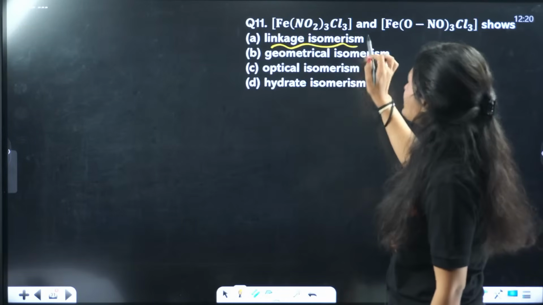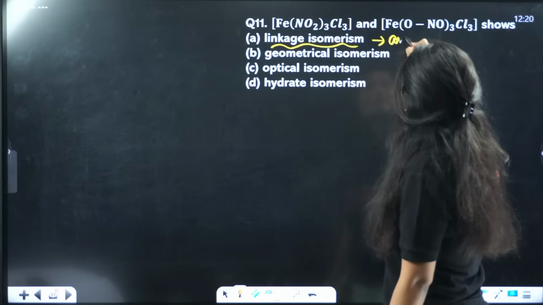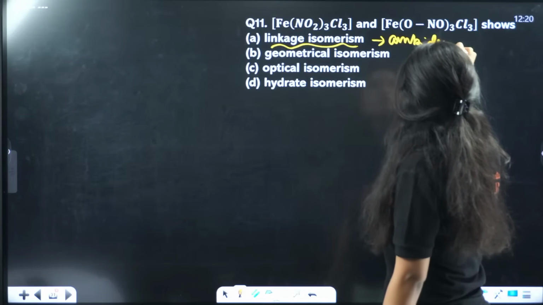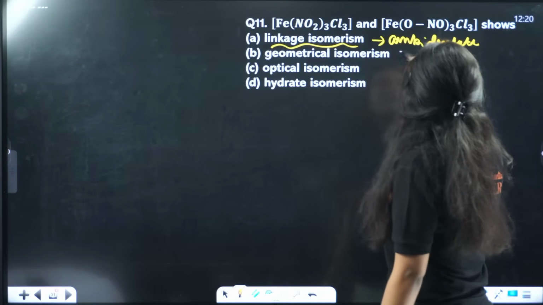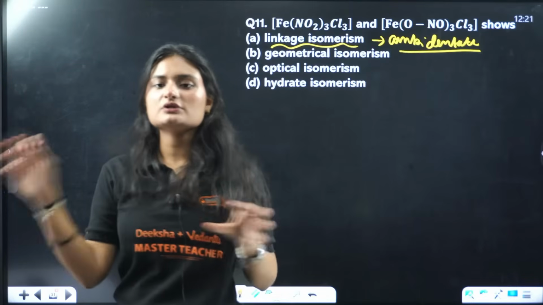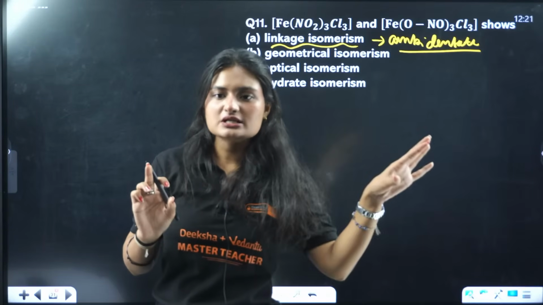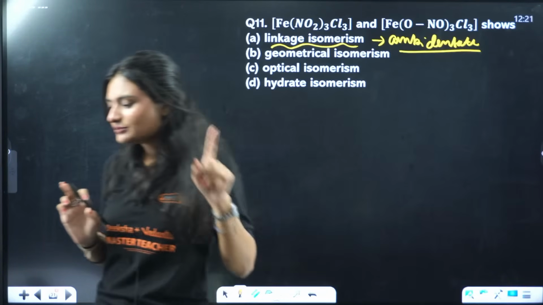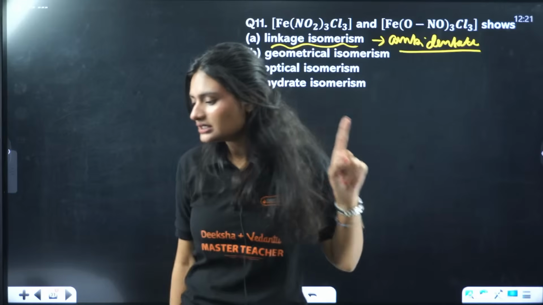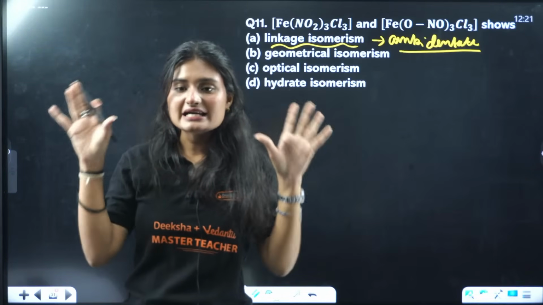Now this type of isomerism is shown by ambidentate ligands. What are ambidentate ligands? Those are ligands which have two donor sites, but they only bond by one donor site at a time. If say I have two hands, but I am not ambidextrous.